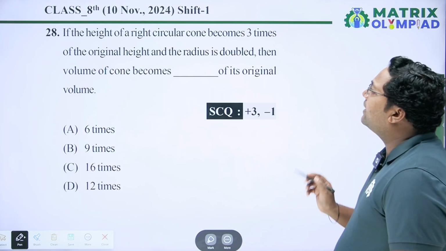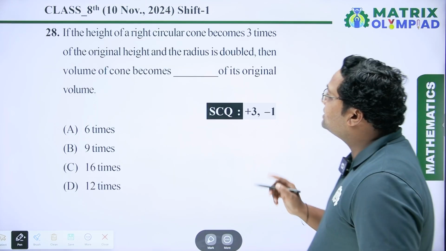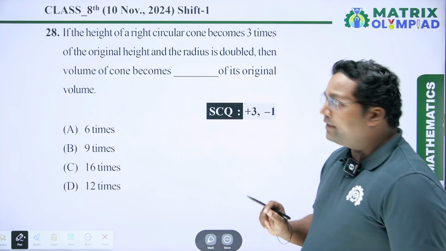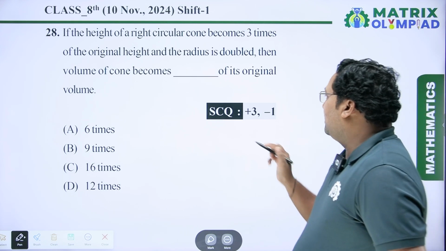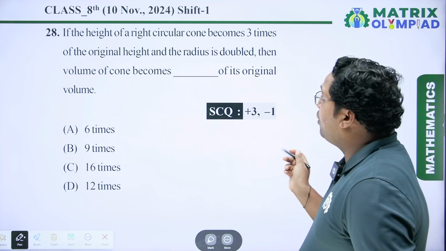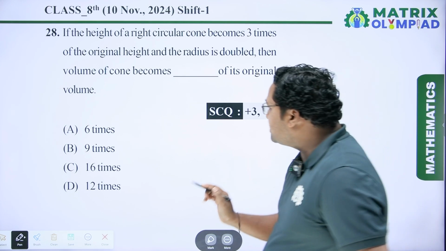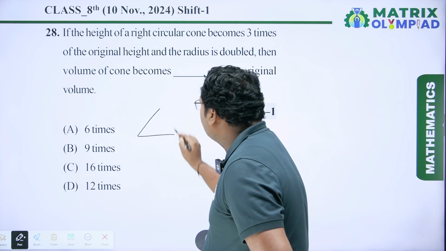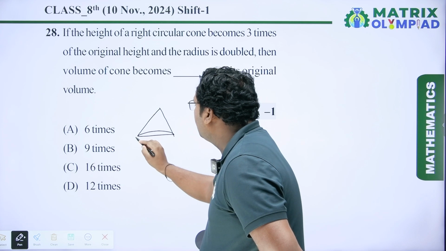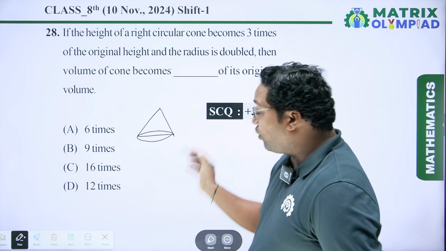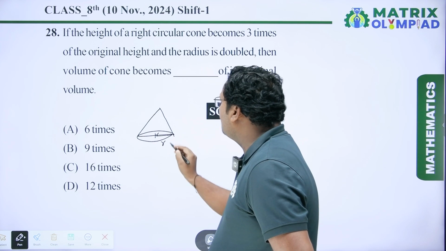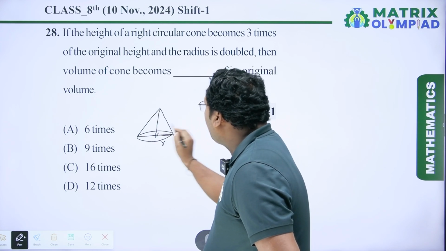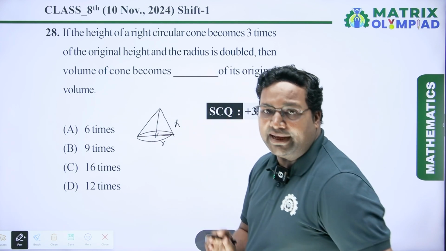If the height of a right circular cone becomes 3 times of the original height and the radius is doubled, then volume of cone becomes what of its original volume. So let us assume one cone is here. This is the original cone. So the radius of this cone is, let us assume, r, and the height is, let us assume, h.